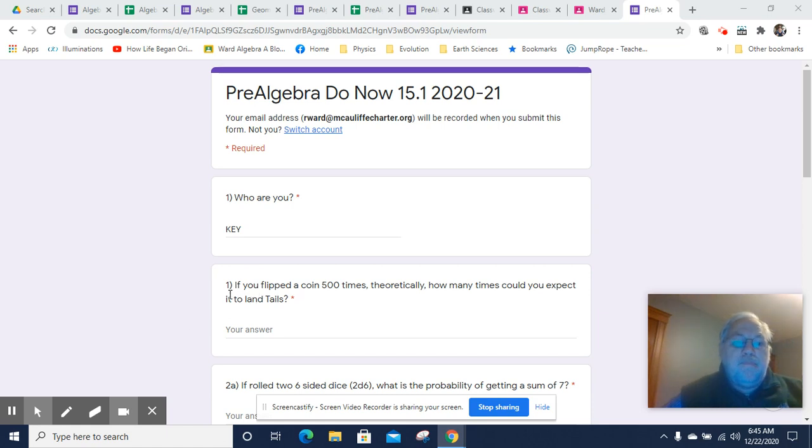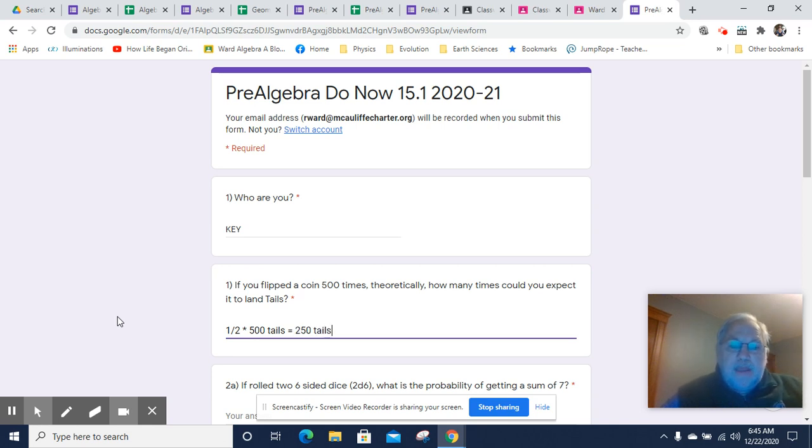So if you flipped a coin 500 times, theoretically, how many times could you expect it to land tails? Well, theoretical probability is that there's a 50% chance, or 1/2 chance, every single time, and every single time doesn't affect the probability of any other time. So theoretically, we should expect 1/2 times 500 tails, half of them to be tails. So we could expect 250 tails.